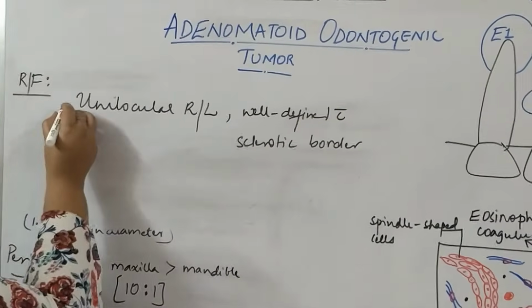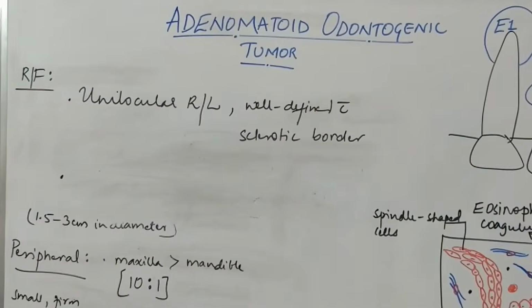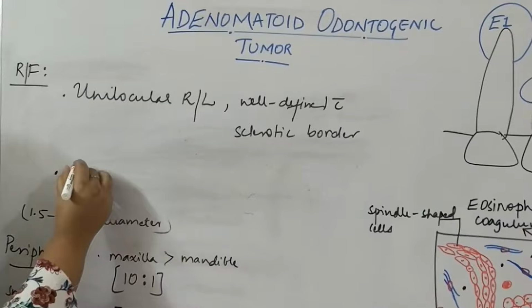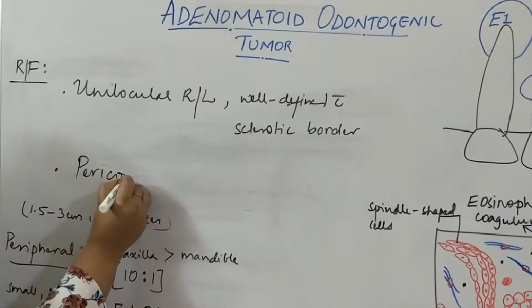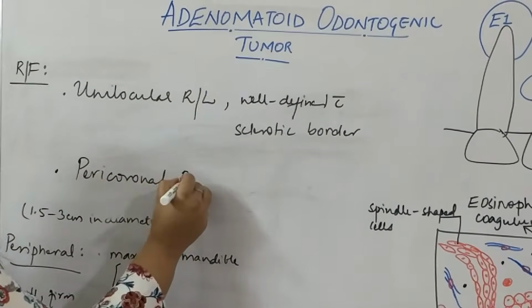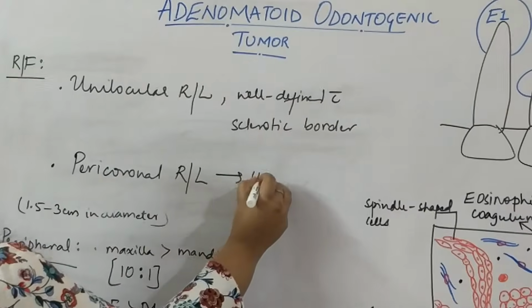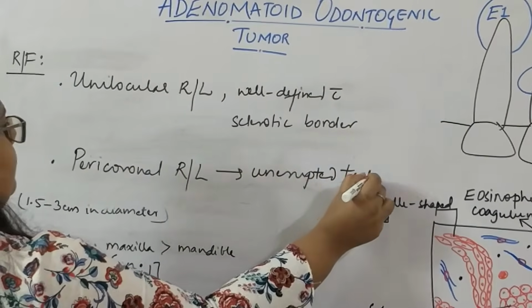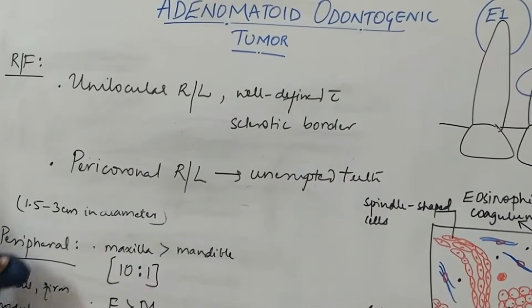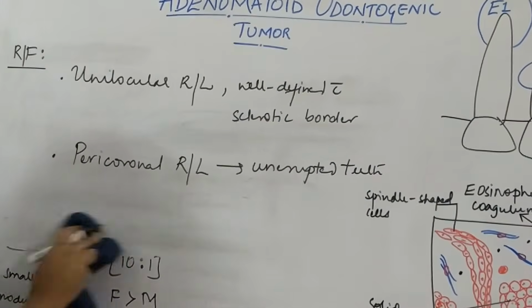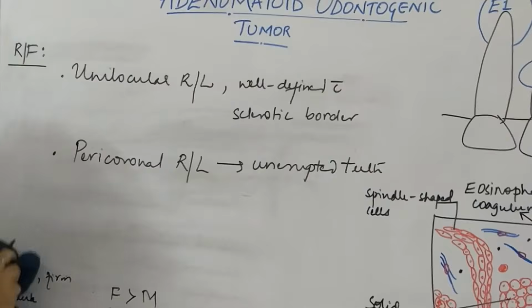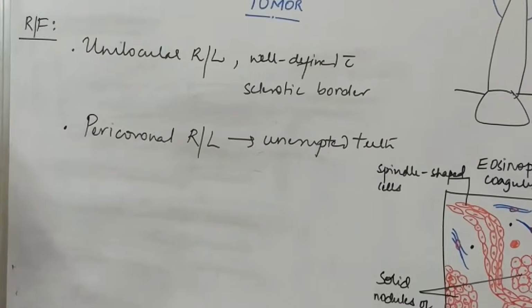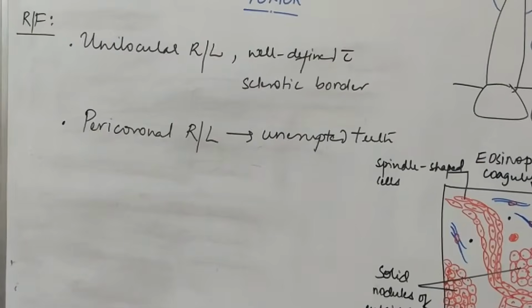Sometimes when it is associated with an unerupted tooth, just like we saw in the follicular variant, you see a pericoronal radiolucency. You see a pericoronal radiolucency when it is associated with unerupted teeth. Now the important thing to remember here is there is one other very characteristic lesion where you see pericoronal radiolucency, that is the dentigerous cyst.